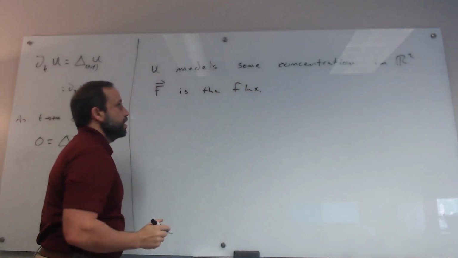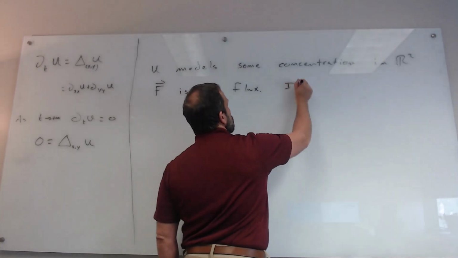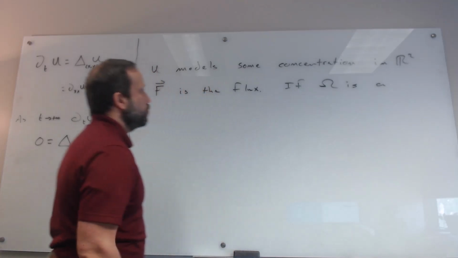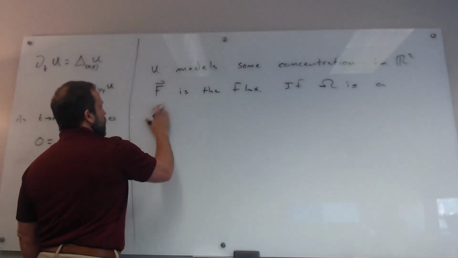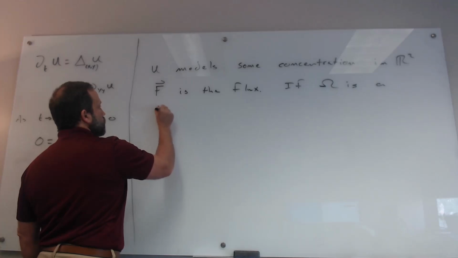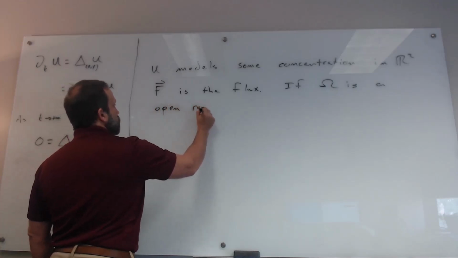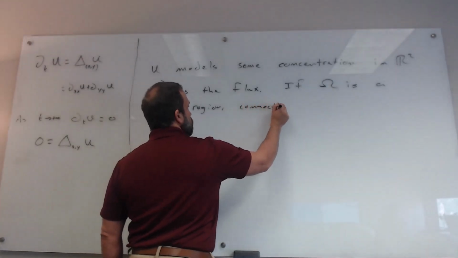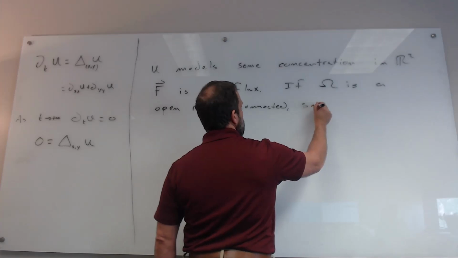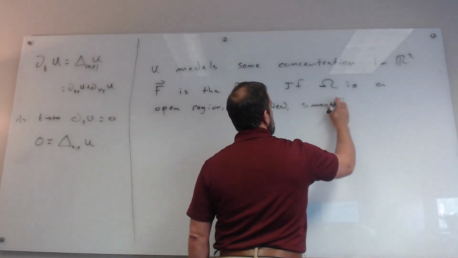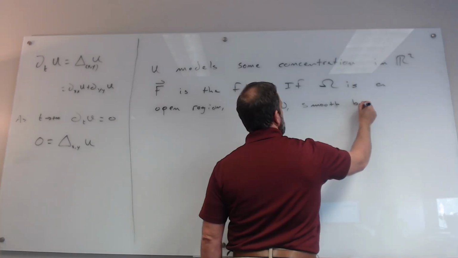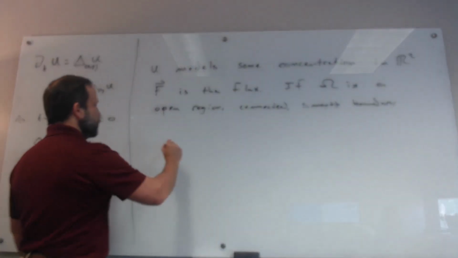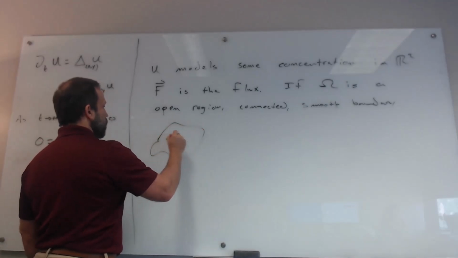If omega is, we'll say, a smooth, open, connected region with smooth boundary, something like this, this is our omega.